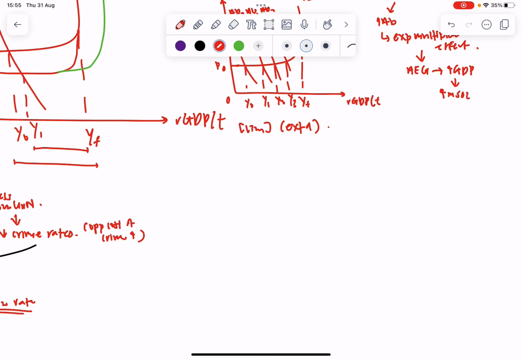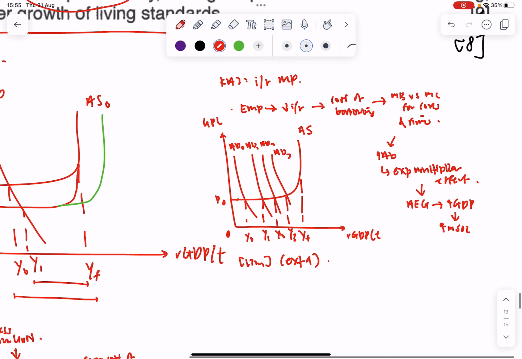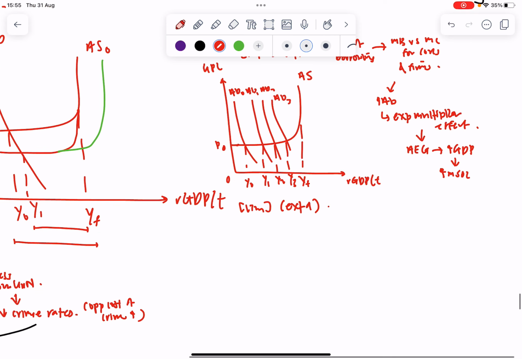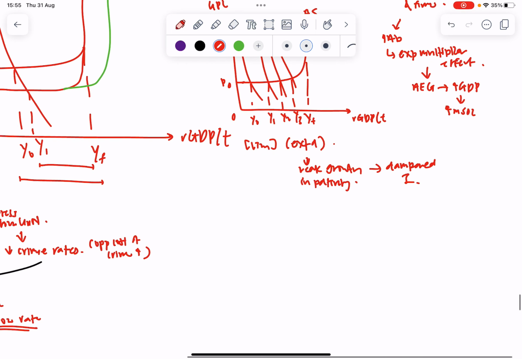And then we say that because there's very low productivity growth, it means that there's a weak growth in AD, correct? And if there's weak growth in AD, there's likely going to be dampened investment expenditure, especially despite the fall in interest rate. So weak growth in productivity and dampened I. How do we link this dampened investment back to the growth in living standards?